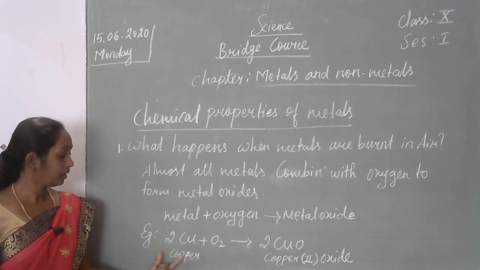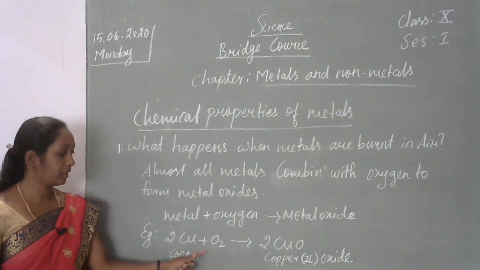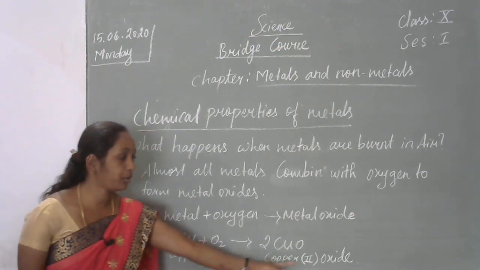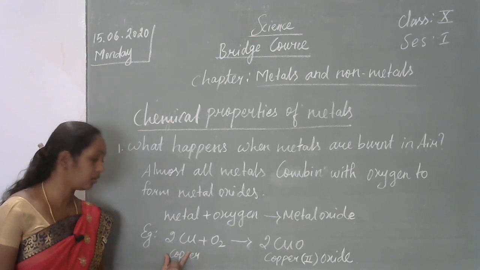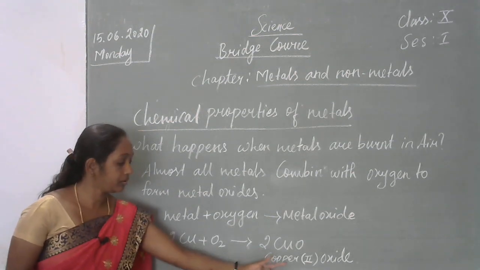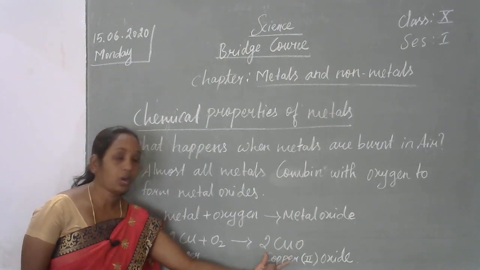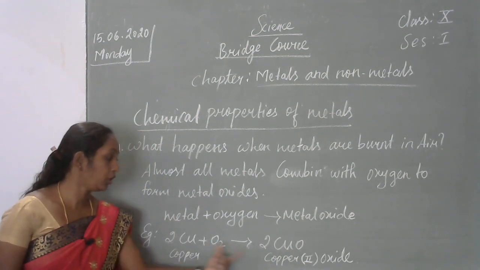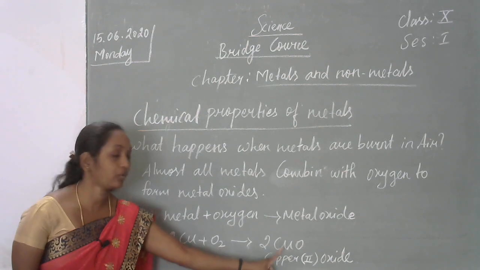For example, 2 copper molecules will be combined with oxygen, it will give copper oxide. So here the metal, copper, combined with the oxygen in the air, will give copper oxide. This is the molecular formula: 2 molecules of copper and oxygen.